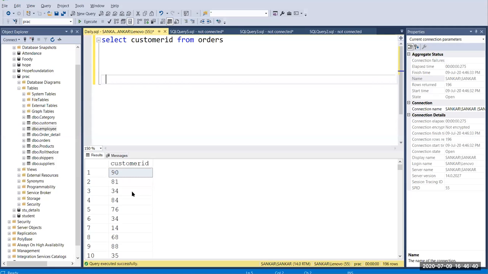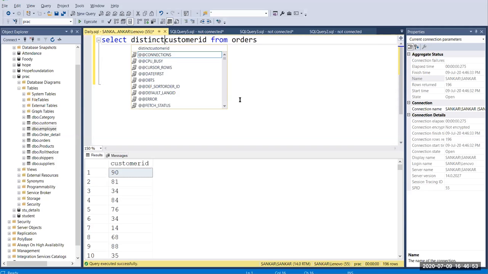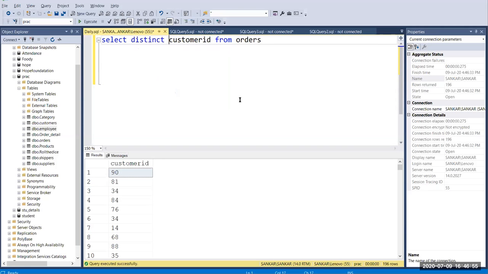So here I want to get the customer ID, only the customer ID. Then here you can use distinct for getting unique values. Now I'm going to run this. Here we had 196 rows, right? So I'm going to hit F5.